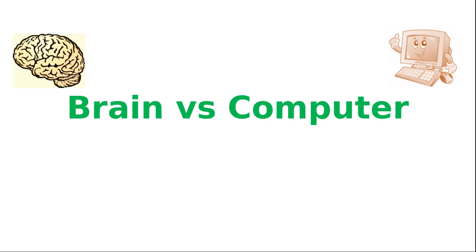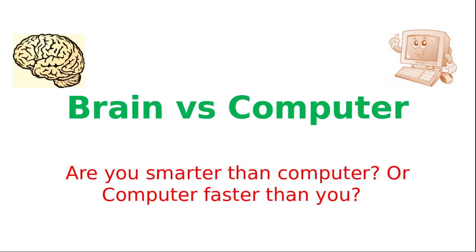In the next couple of videos we are trying to make a comparison between our actual brain, which is created by the creator, and the computer, which is created by humans like us. So in this tutorial we are going to find out the differences and similarities between the brain and a computer. We'll explore questions like: are we as human beings smarter than a computer, or are computers faster than us? We'll try to answer this question.